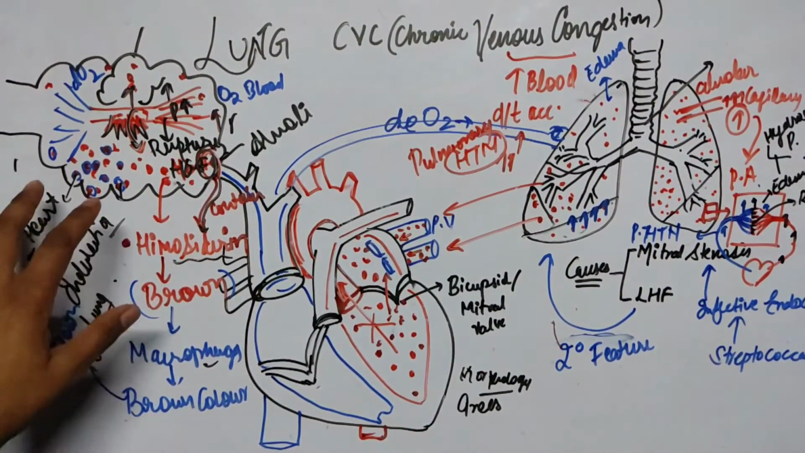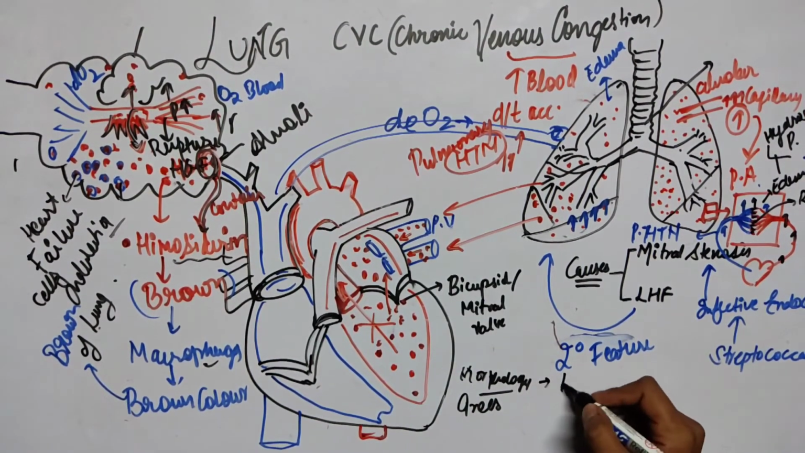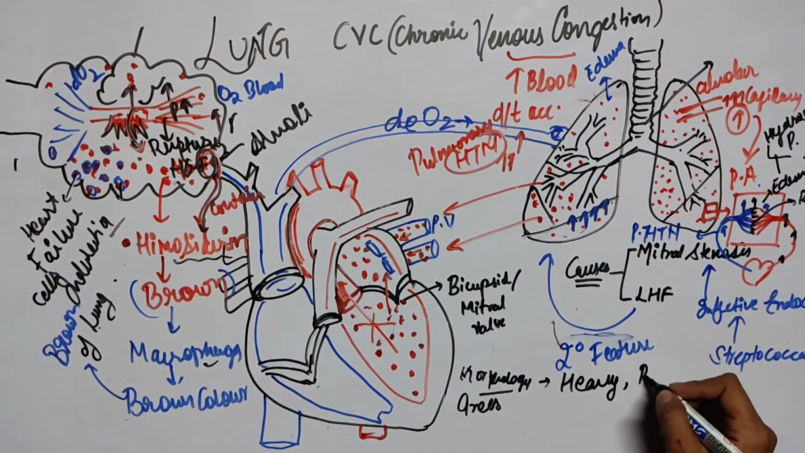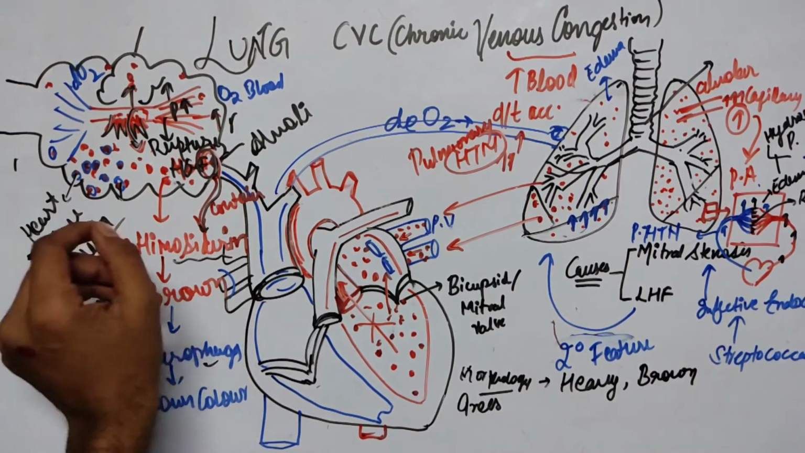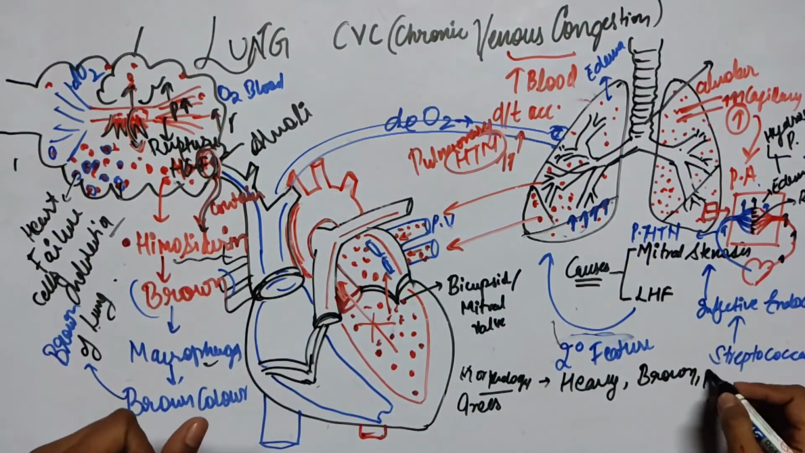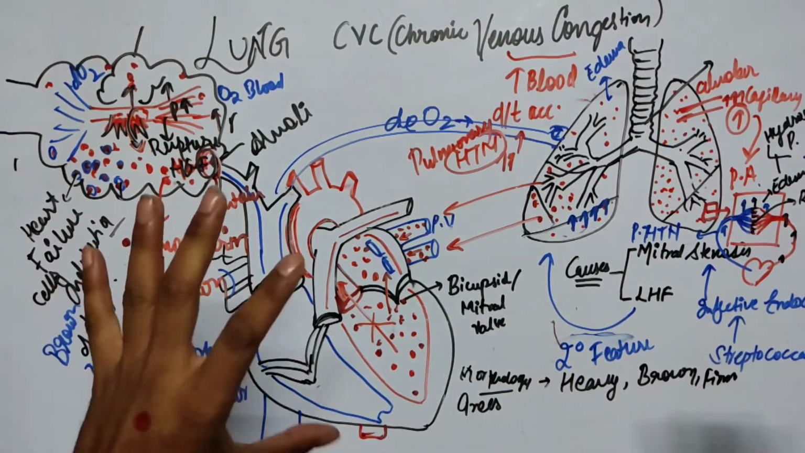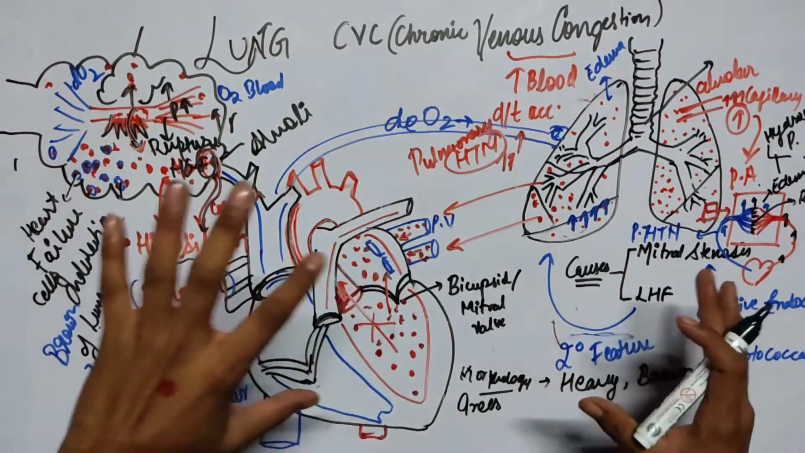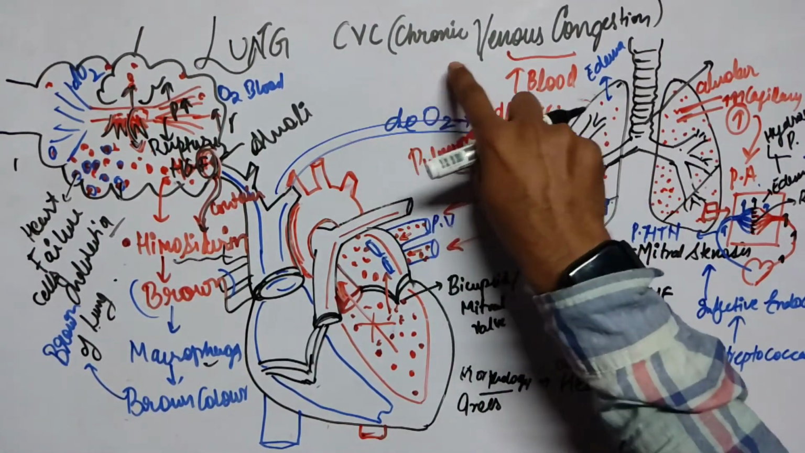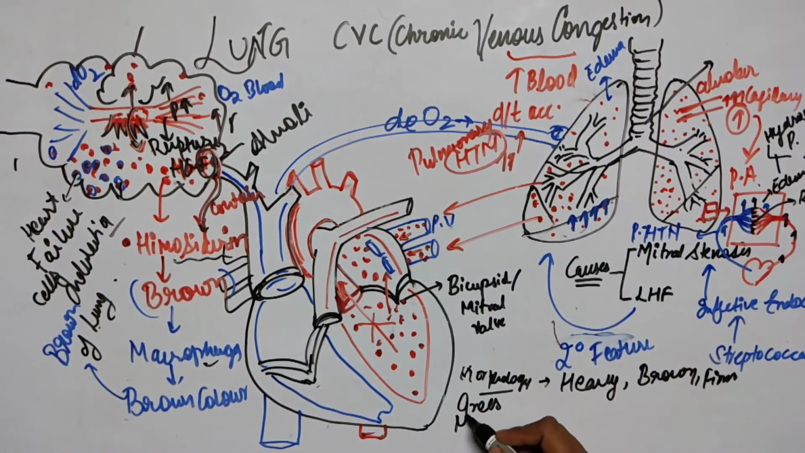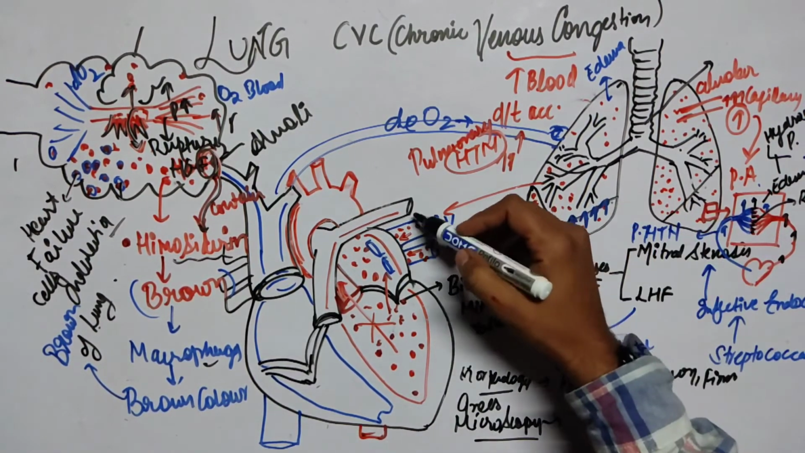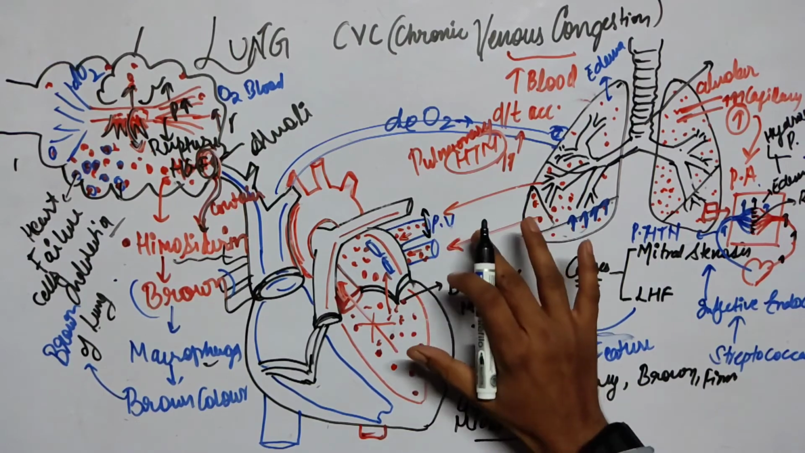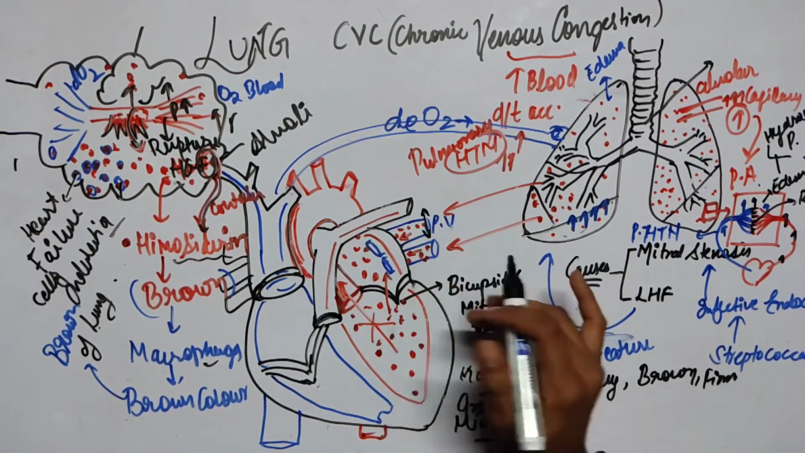So in morphology, we are going to see a heavy lung, brown in color, and firm in consistency. This is all about the gross appearance of the lung in chronic venous congestion. Now in the microscopy, if we see CVC under the microscope, what are we going to see? We're going to see the distension and the congestion of the pulmonary veins or the pulmonary capillaries.